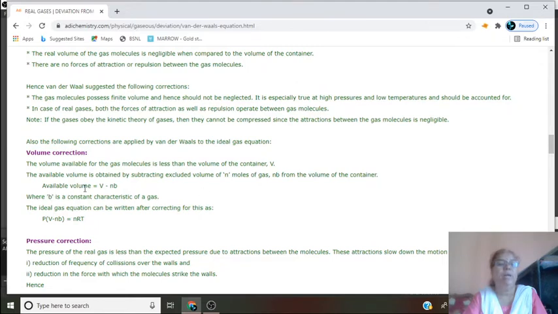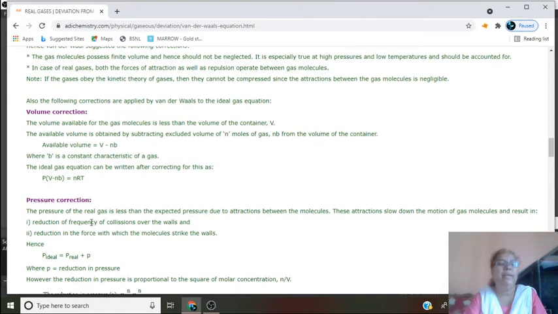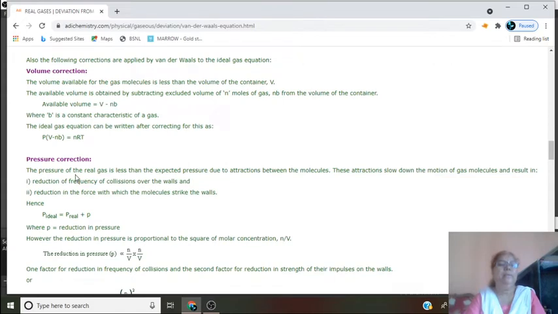Then the available volume, or actual volume, is equal to V minus nb, where b is a constant and characteristic of a gas. The real gas equation can be written after correcting for this as P(V minus nb) equals nRT. Then let us see the pressure correction term.